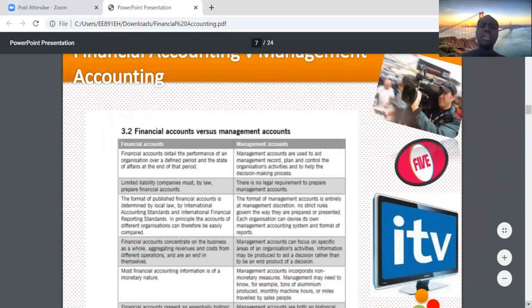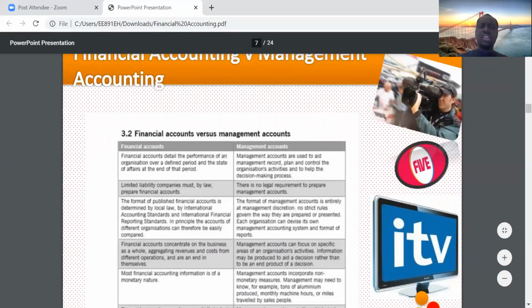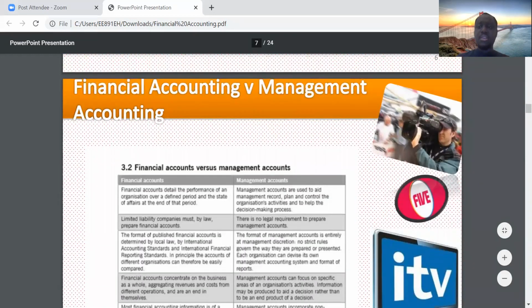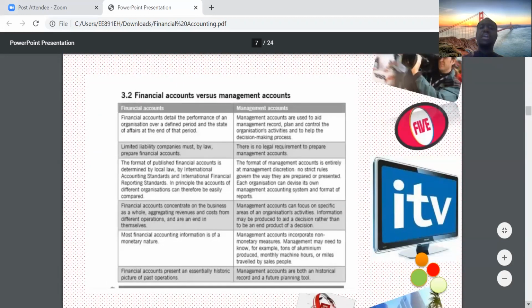Now, it's important to understand the difference between financial accounting and management accounting. So when we talk about financial accounting, what do we mean? What are the differences? Financial accounts detail the performance of an organization over a defined period.